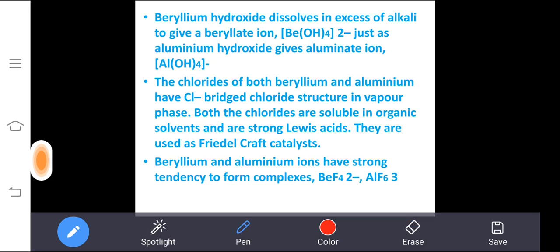Like that, aluminum also will form tetrahydroxoaluminate ion. This we will discuss in the p block element. The same concept we discuss in the p block element, because in the p block element aluminum will be there.